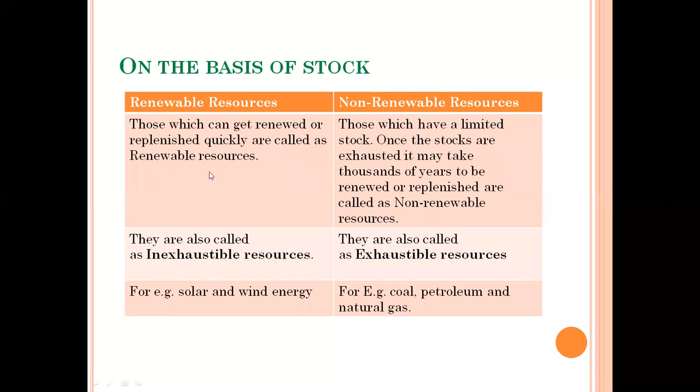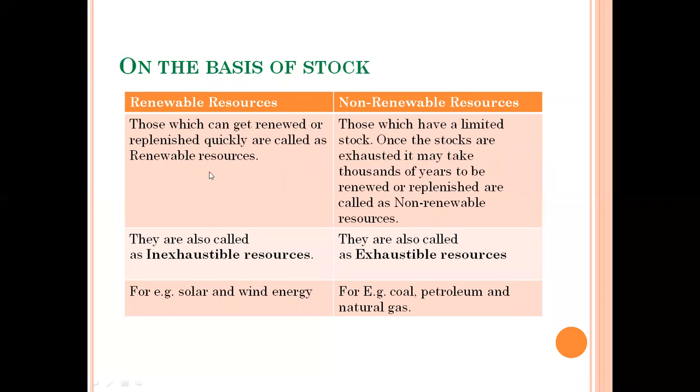They are present in our environment in indefinite amount, and we can replenish them quickly. We can use them again and again.